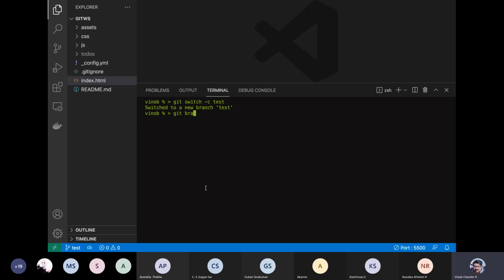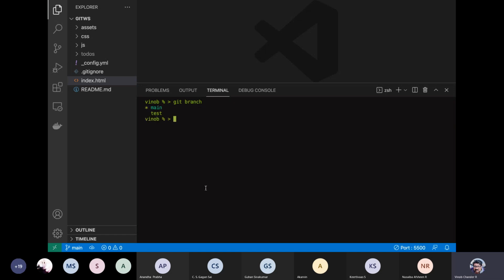When we see the branch, we are in test now. Then we can move to the main branch: git switch main, you switch to the main branch.